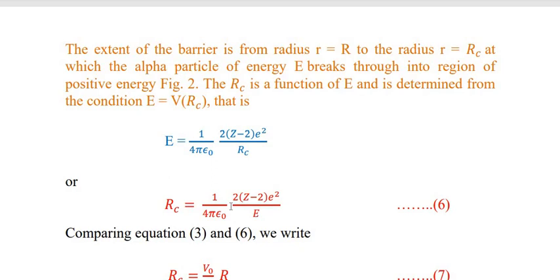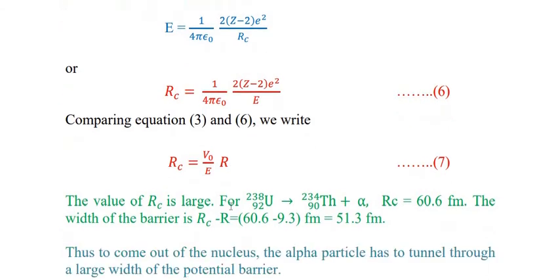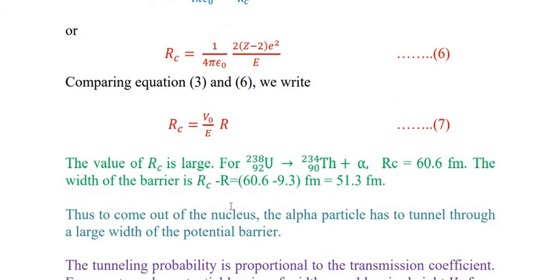Comparing equation number 3 and equation number 6, we have RC is equal to V naught upon E into R. The value of RC is large for disintegration of uranium 92 into thorium 90 with the emission of alpha particle. This RC comes out to be 60.6 Fermi.